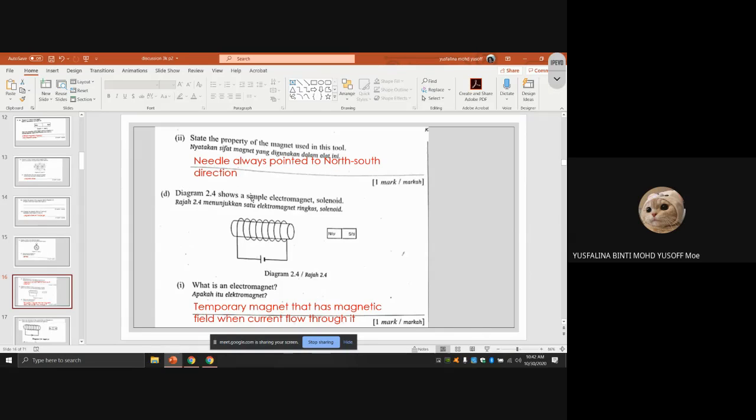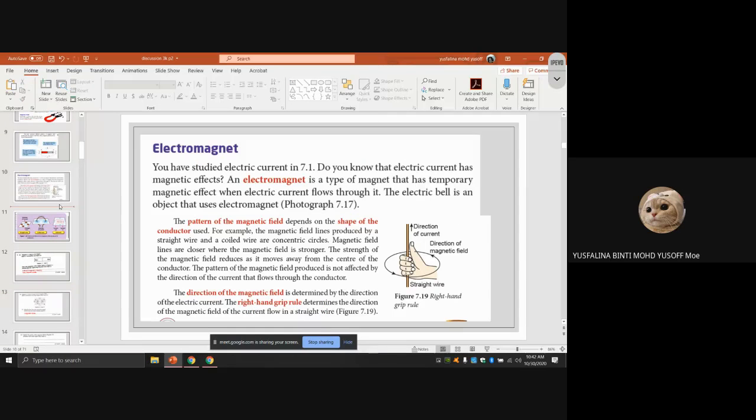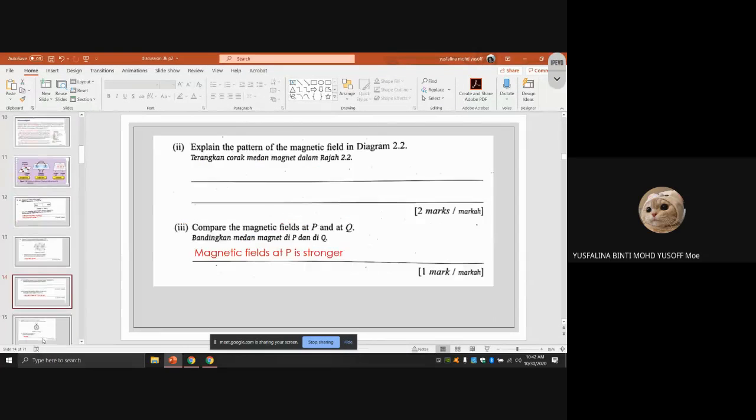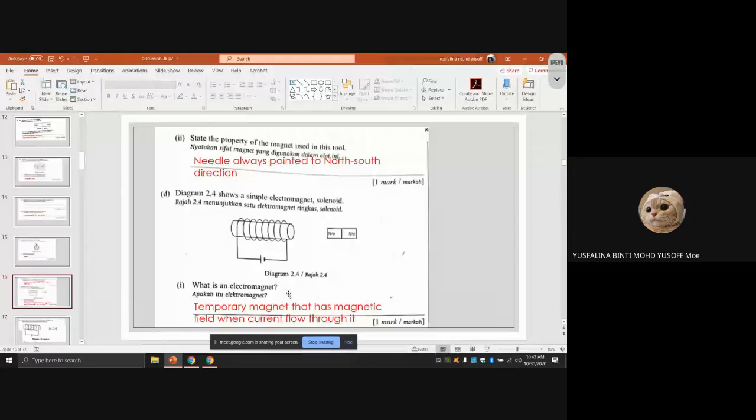Alright, diagram 2.4 shows a simple electromagnet solenoid. So what is an electromagnet? As we discussed before, what does it mean by electromagnet? It's a temporary magnet. It becomes a temporary magnet when there's a current flowing through it. So that's the answer. A temporary magnet that has a magnetic field when the current flows through it, right?